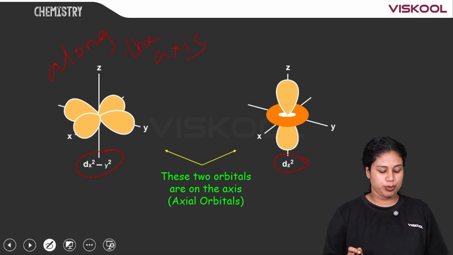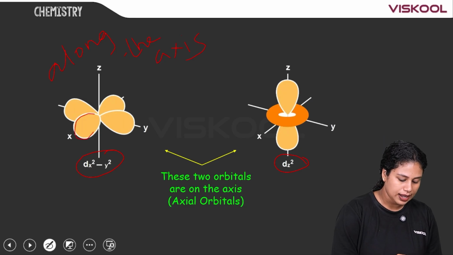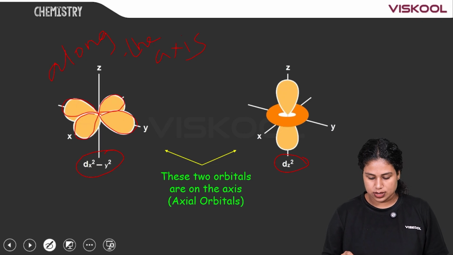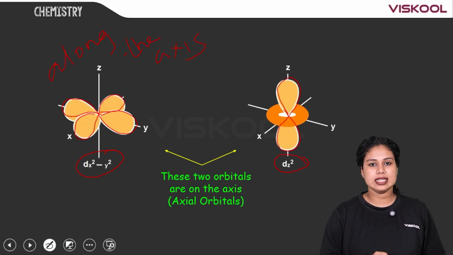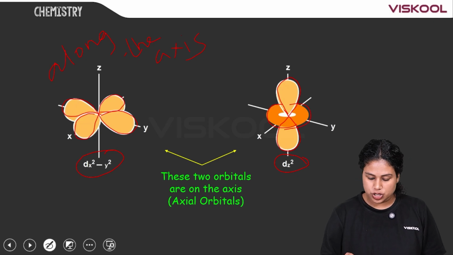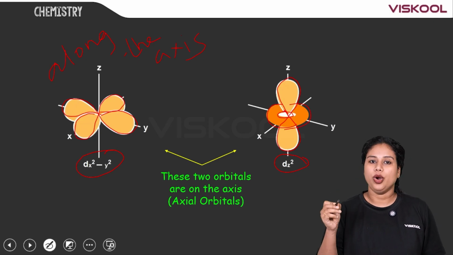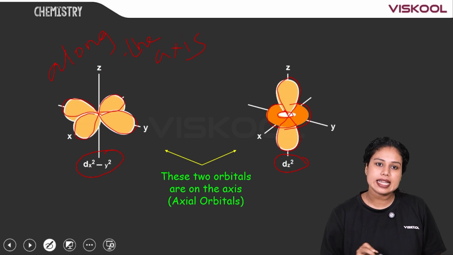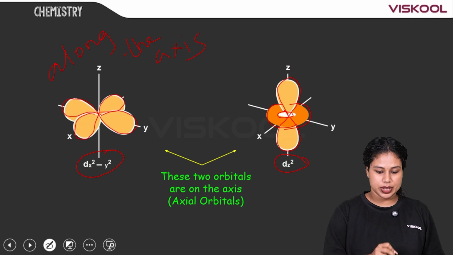So, this is the shape of dx square minus y square. Here the lobes are lying in the x-axis and in the y-axis. And here it is dz square. The lobe lies along the z-axis and there is a donut shaped ring around the lobe. So, this is the shape of the dx square minus y square and dz square orbitals.